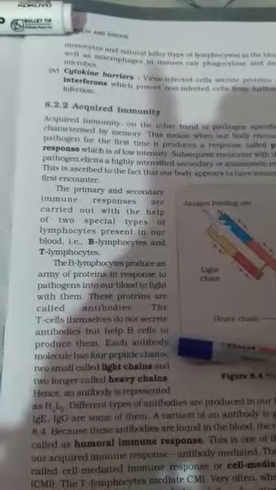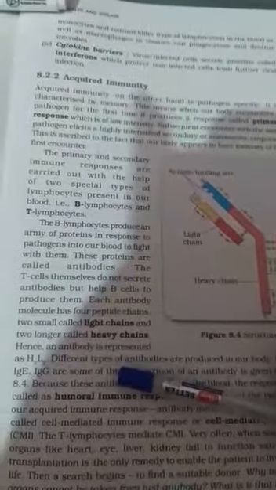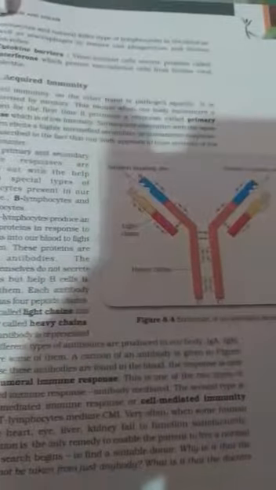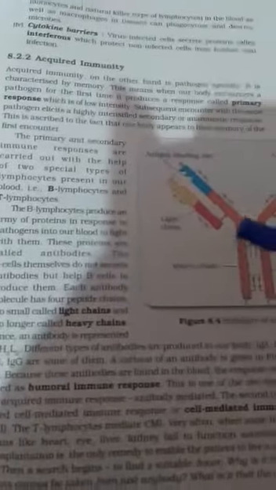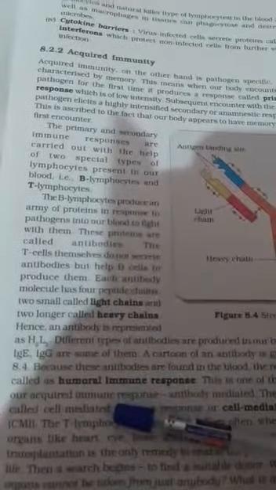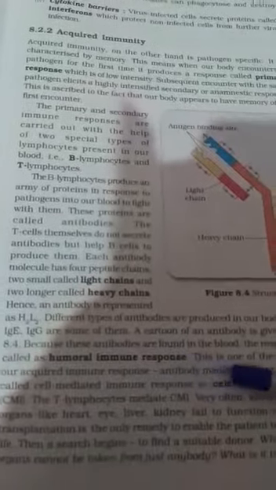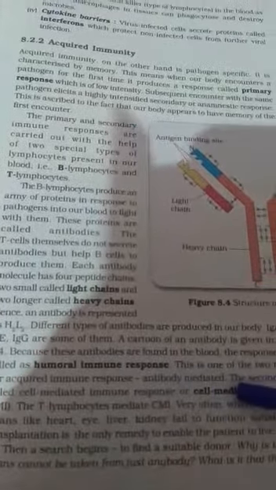Now each antibody molecule has four peptide chains. Here you can see two heavy ones and two light ones. Hence the antibody is represented as H2L2, two heavy, two light. The different types of antibodies produced in our body are antigen specific. Now because of these antibodies found in the blood, the response is also called the humoral immune response. This is one of the acquired immunities and it is antibody mediated.